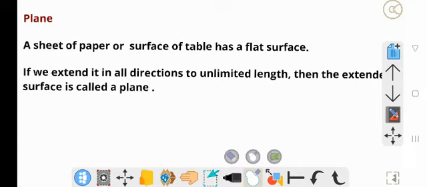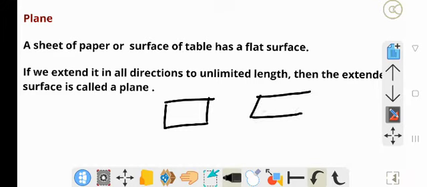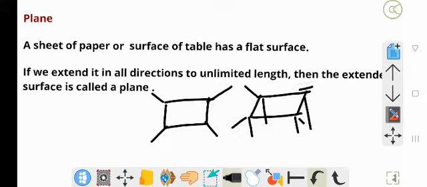plane. What is a plane? You know, a sheet of paper or the surface of a table has a flat surface. Okay, if we extend it in all directions to unlimited length, then the extended surface is called a plane.